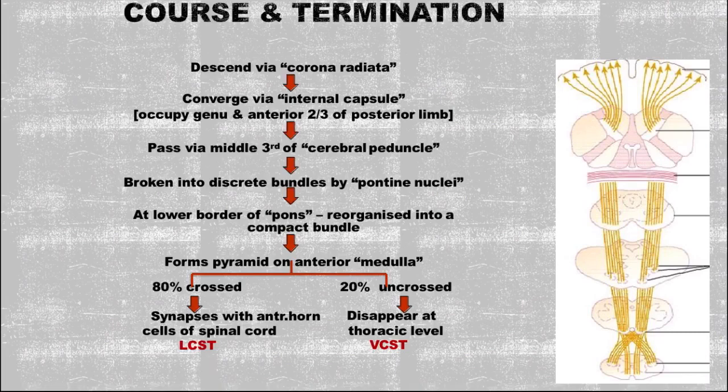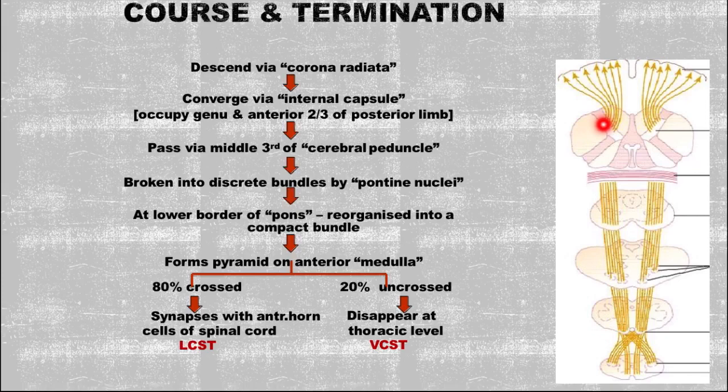Now, the pathway of the corticospinal tract: it descends via the corona radiata. I drew the diagram on that page, with the basal ganglia in between, and the internal capsule. Before it forms the internal capsule, it regroups.